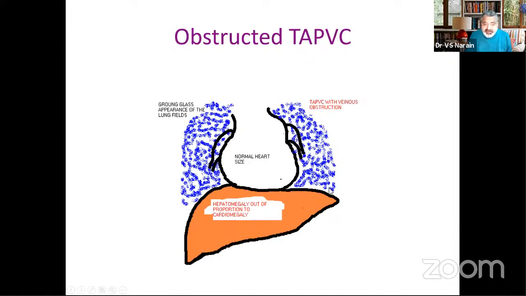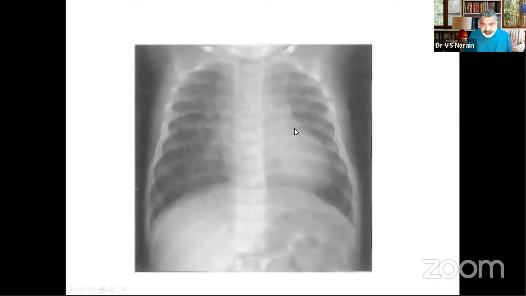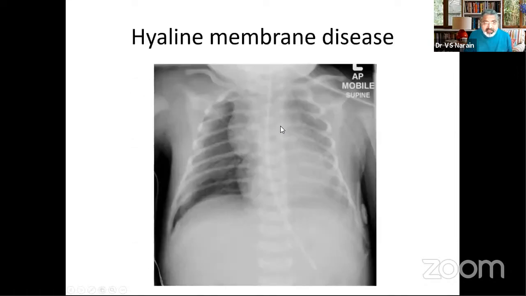There is no significant cardiomegaly, but hepatomegaly is out of proportion. And this is the ground glass or haze appearance which you get with total anomalous pulmonary venous connection in the infant, which is obstructed variety, mostly below the diaphragm, but even upstairs, as we showed earlier. Now, this is also obstructed situation, but as was discussed last time, there could be a lot of difficulty when you have this kind of ground glass haze in the X-ray of an infant.